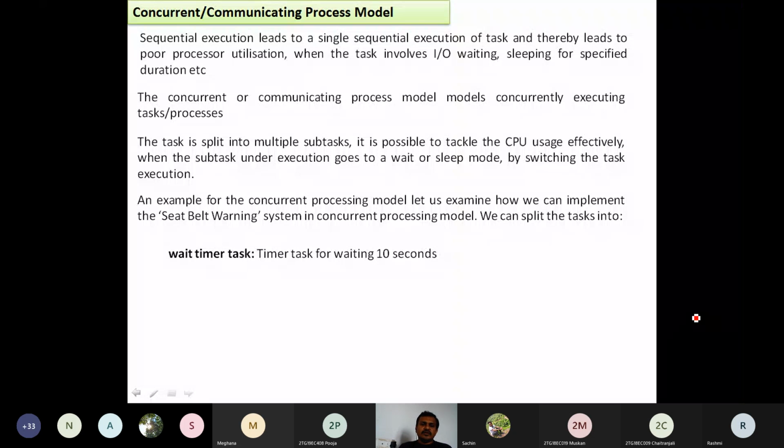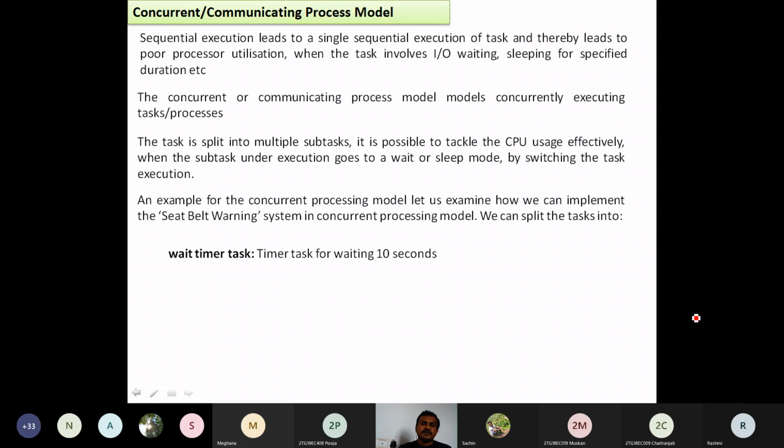Here we have the wait timer task, which is going to wait for 10 seconds. It is a built-in program, we may say. It is a built-in, separate model which does not depend on any other processes.